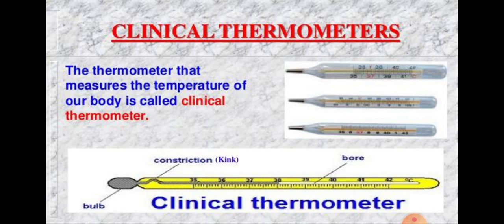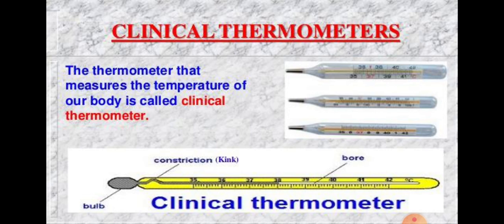This thermometer is used to measure the temperature of our body. It is called a simple clinical thermometer. You see, a clinical thermometer is also at your homes, and the normal temperature of the human body is 37 degrees Celsius.